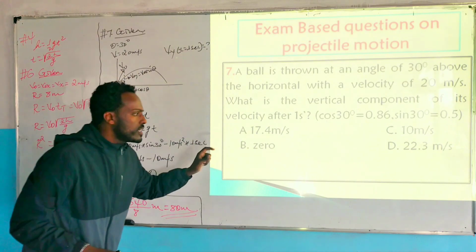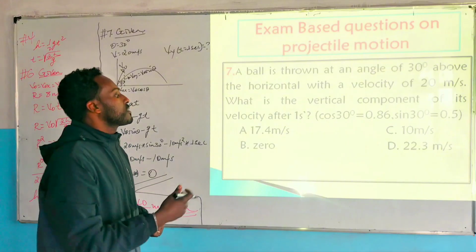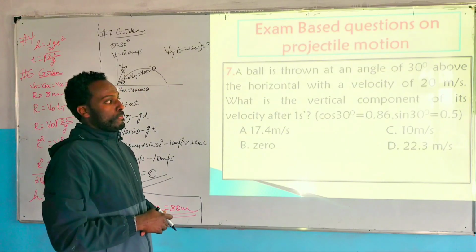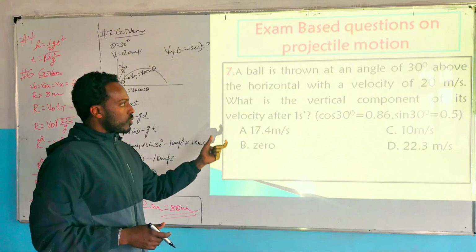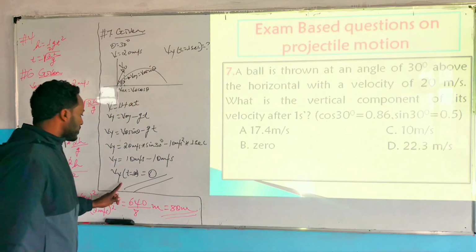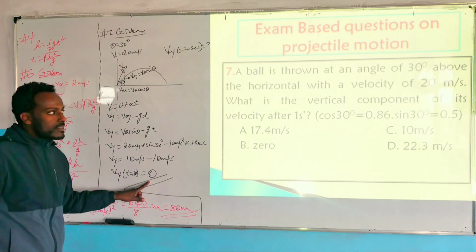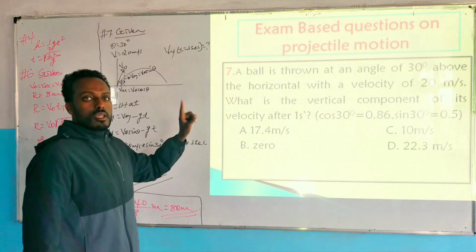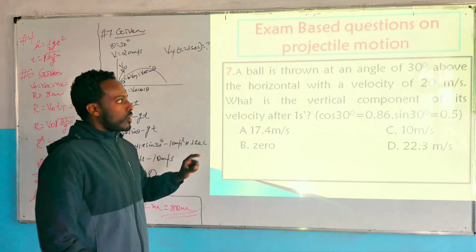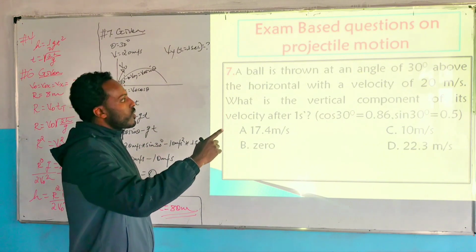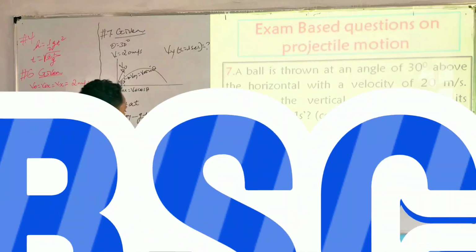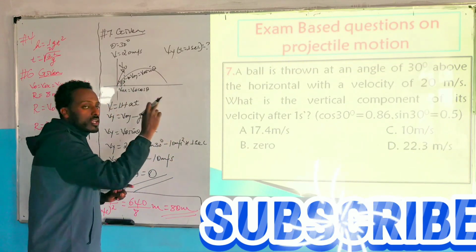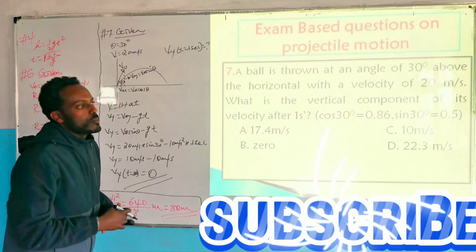The answer is B. What does 0 mean? At 1 second after the object is projected, the vertical velocity is 0, meaning the object has reached the maximum height. Vertical velocity decreases and becomes 0 at the maximum height, so at t equals 1 second the object reaches its maximum height.